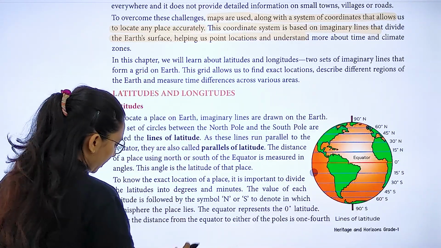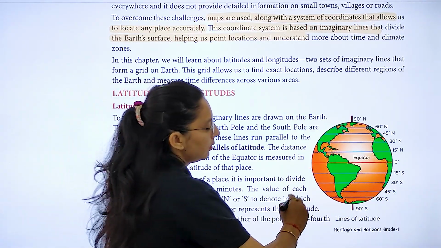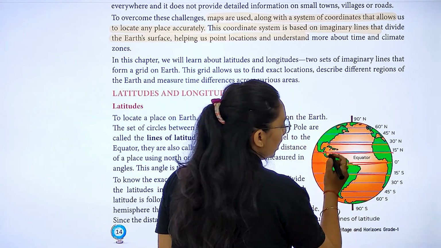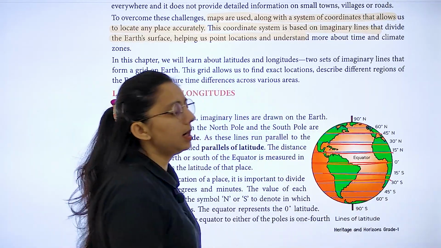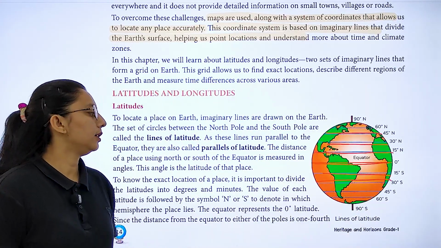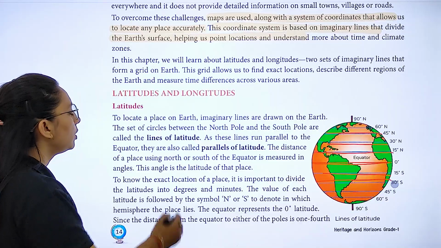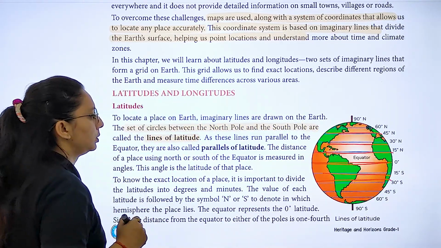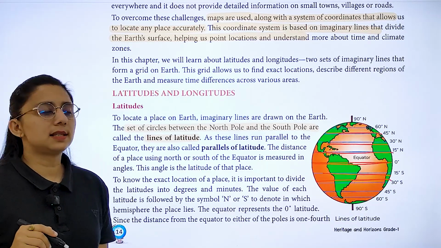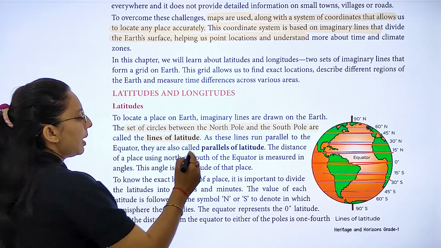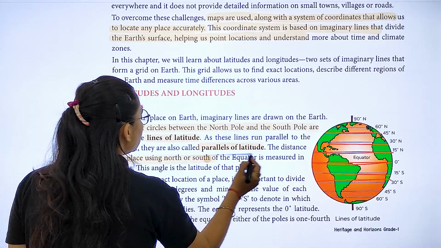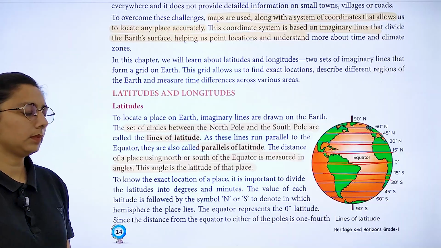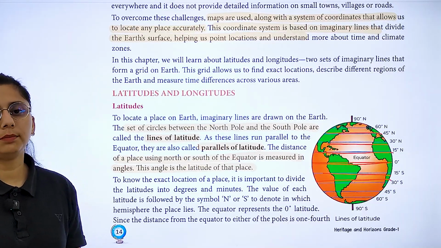So let's study about latitudes and longitudes. First is latitudes. These are the lines which are parallel to each other, like the equator, Tropic of Cancer, Tropic of Capricorn, right? Arctic Circle, Antarctic Circle. These are the lines of latitudes. The set of circles between the North and South Pole are called lines of latitudes. As these lines run parallel to each other, what do we call them? Parallels of latitude. The distance of a place north or south of the equator is measured in angle, and this angle is the latitude of that place.